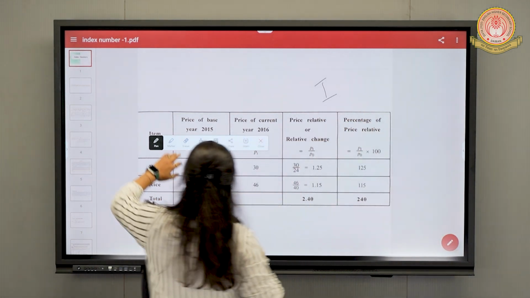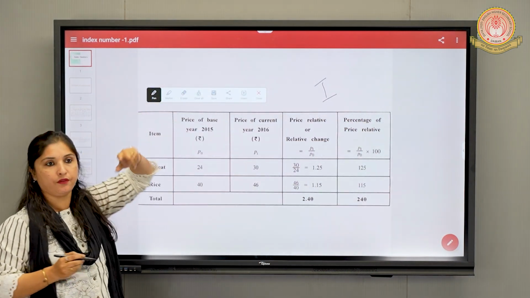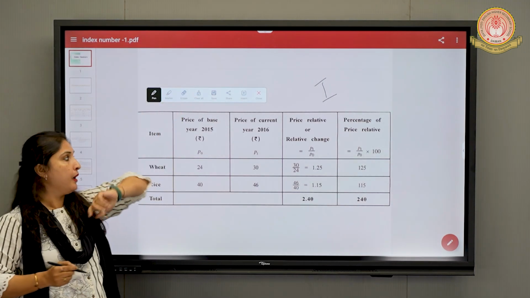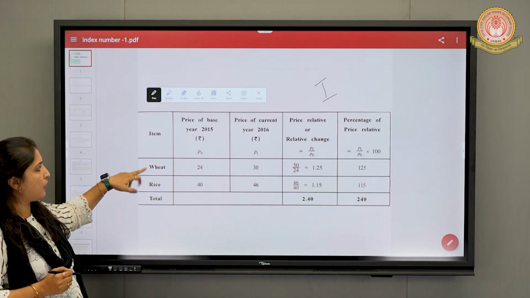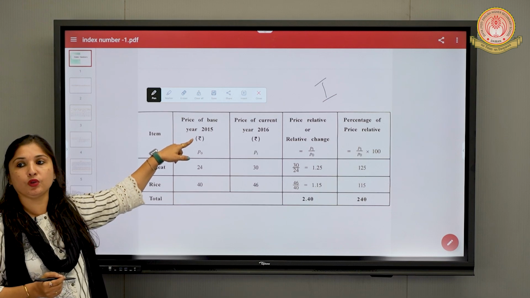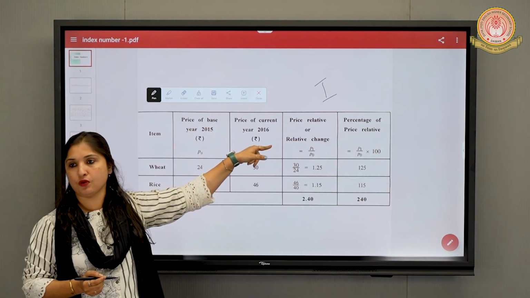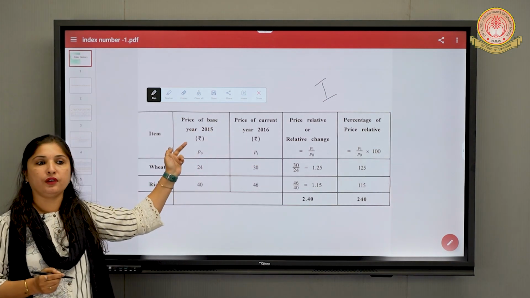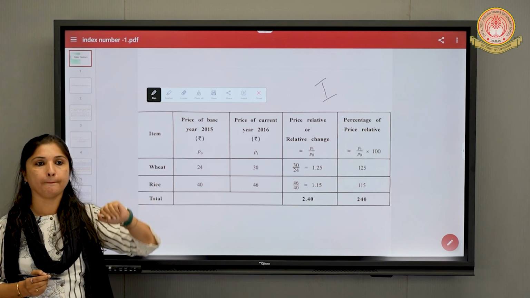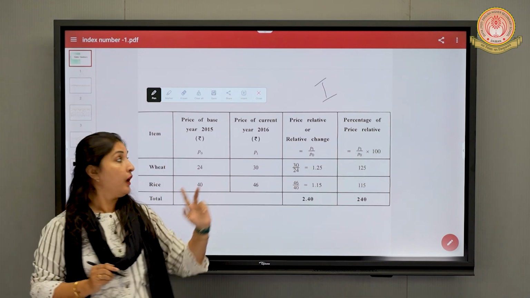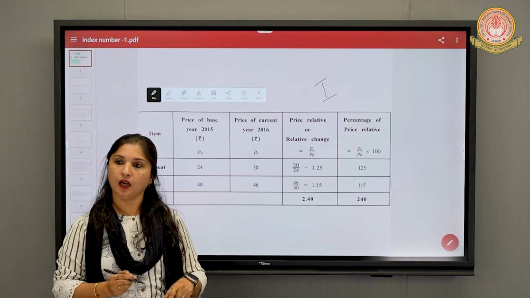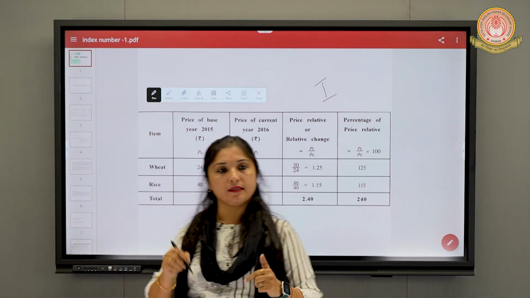We are comparing the prices. So prices of what? The prices of the current year compared with that of the base year. The prices of wheat. This is the year 2015 and it is compared with 2016. So 2015 is the current year or the base year? Base year. And 2016 is? Current year. The new year is the current year.